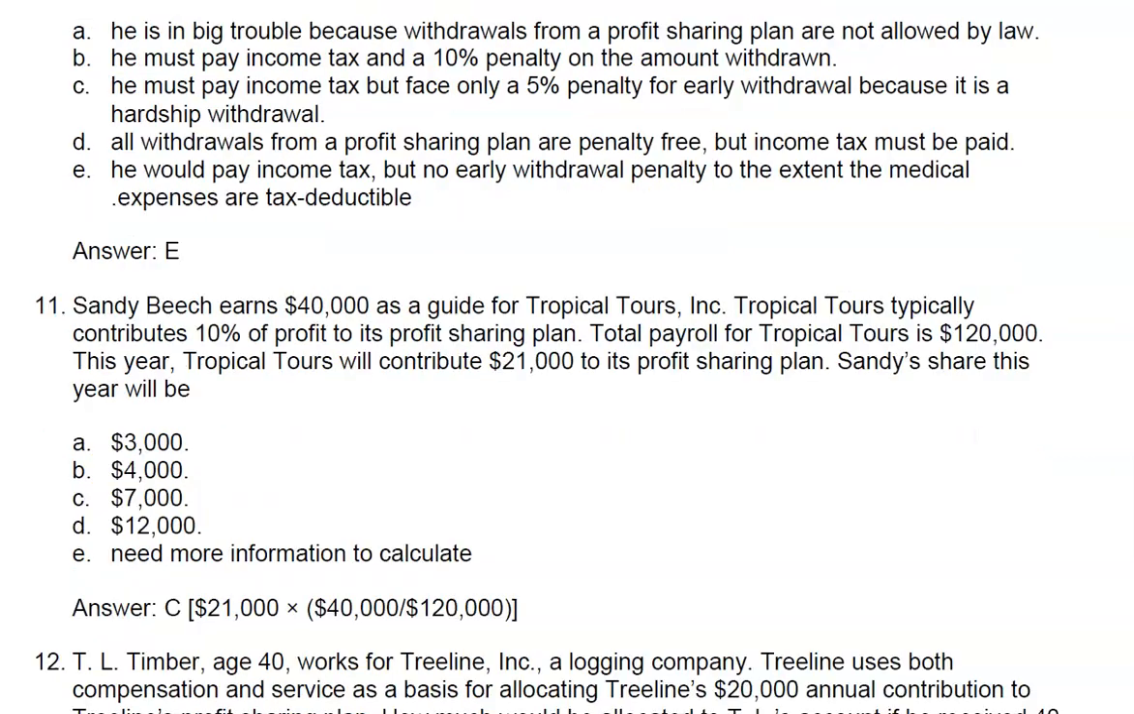The answer is C. The fact that they said 10% of profit is paid, it could have been 50% or 100%. We know that Sandy's $40,000 is 1/3 of the total payroll. Therefore, Sandy gets 1/3 of what was contributed to the profit sharing plan, which was $21,000. So 1/3 of $21,000 is $7,000. It happens that $21,000 is 10% of the profits, but it could just as easily have been 60% of the profits.